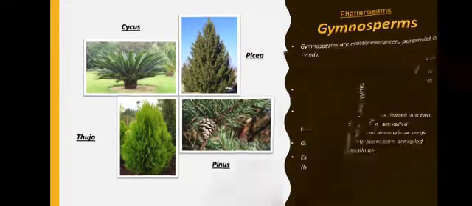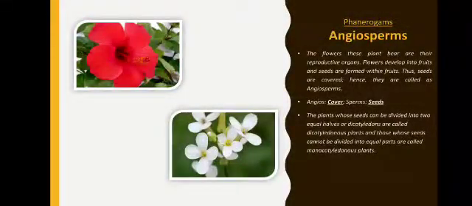Moving on to the next, that is angiosperms. The flowers these plants bear are their reproductive organs. For example, hibiscus, right? These flowers develop into fruits and seeds are formed within the fruits, means inside the fruits. Thus, their seeds are covered and that is why they are called angiosperms. Angios means cover and sperms stands for seeds. So, covered seeds. In what are they covered? They are covered in a fruit.